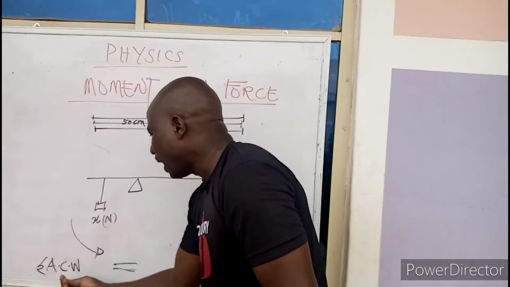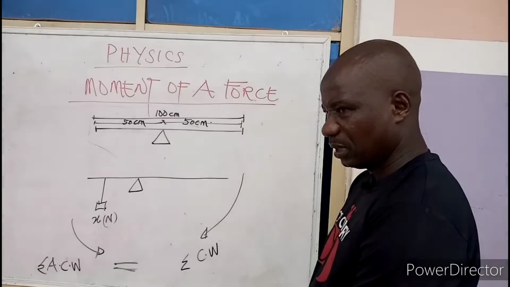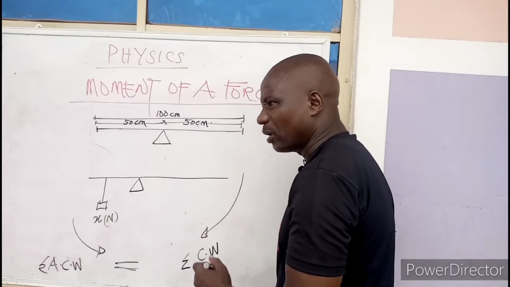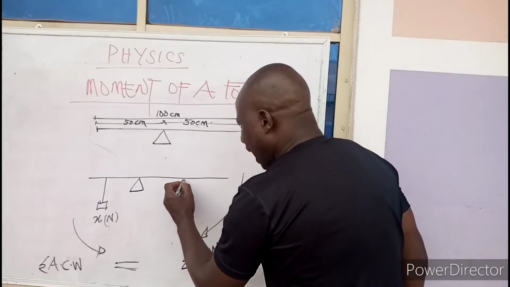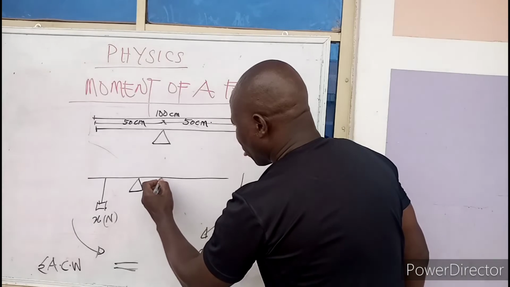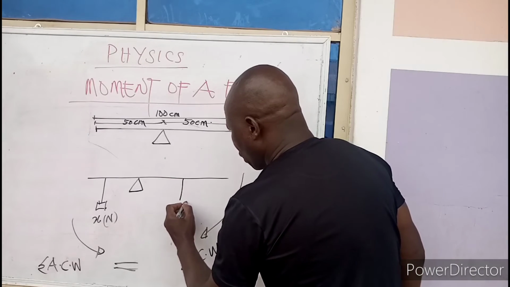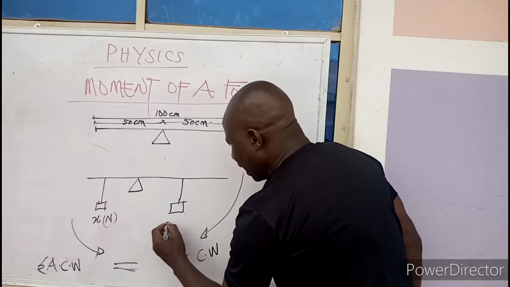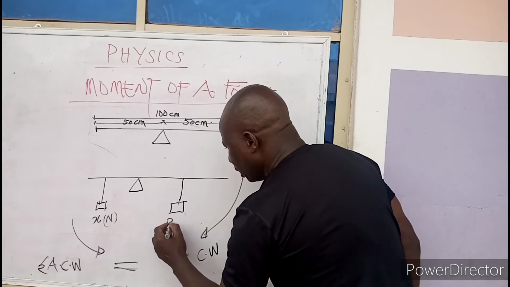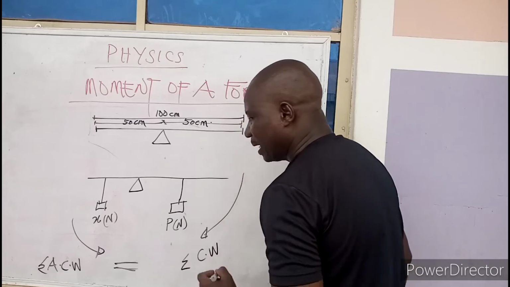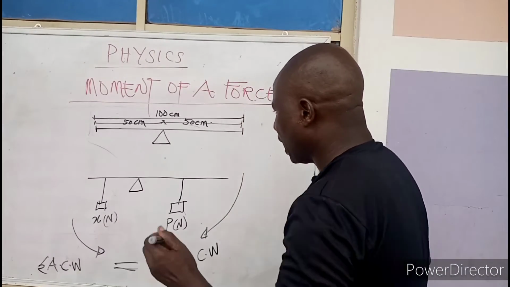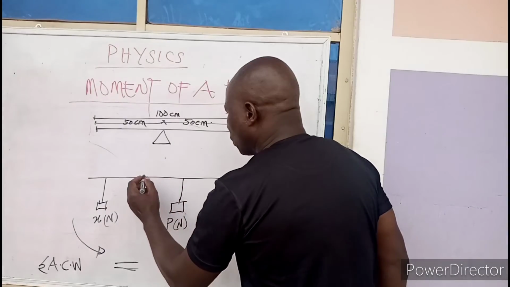Now, let's say I have another weight, another body that is hung at a certain distance from the pivot. Let's say we have P Newton. That's another weight. For this body to be in equilibrium, I have to know the perpendicular distance.